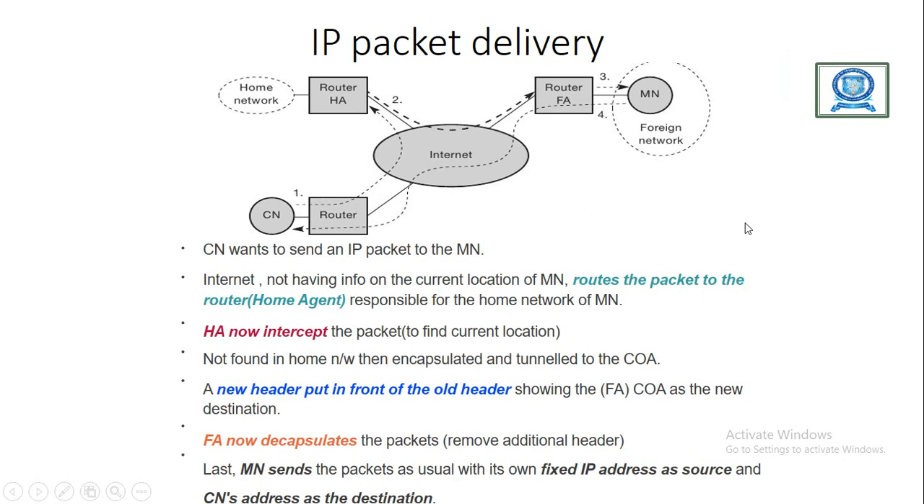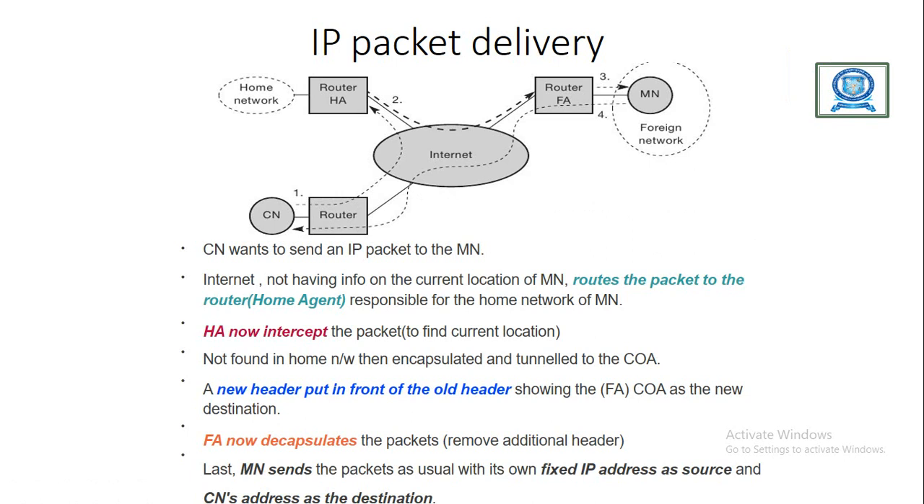The above figure shows how the correspondent node will communicate with the mobile nodes. If the mobile node moves from the home network to a foreign network, what procedures do we follow for delivering our IP packets from the correspondent node to the foreign network? First of all, the correspondent node wants to send information to the mobile node.